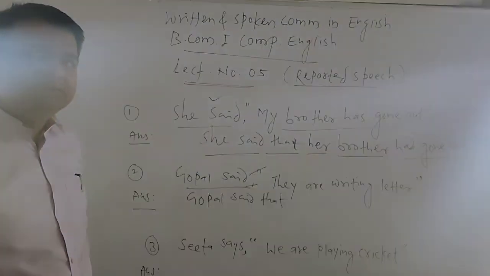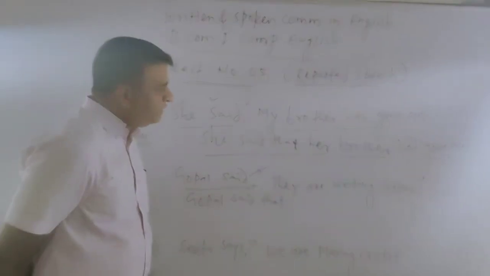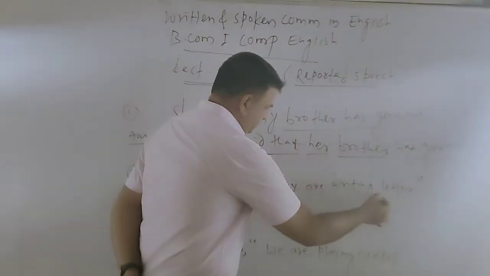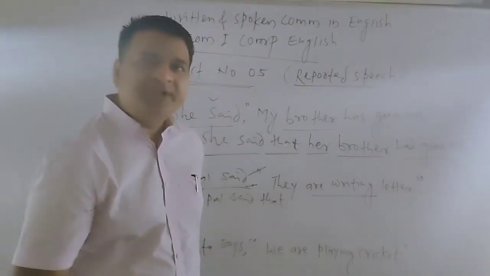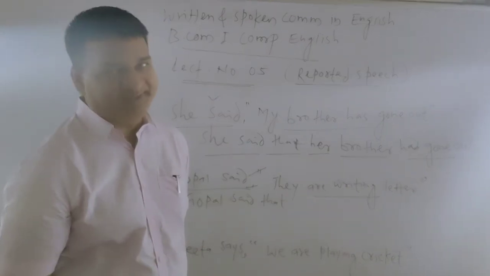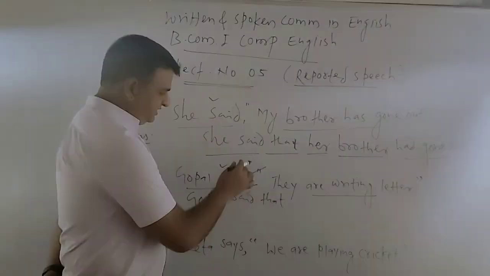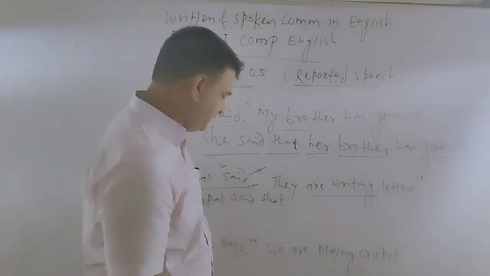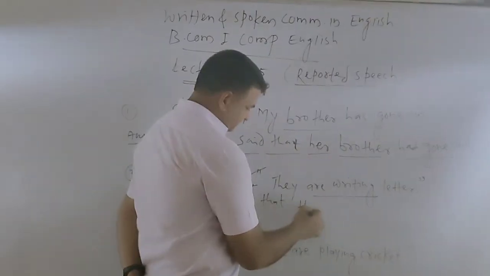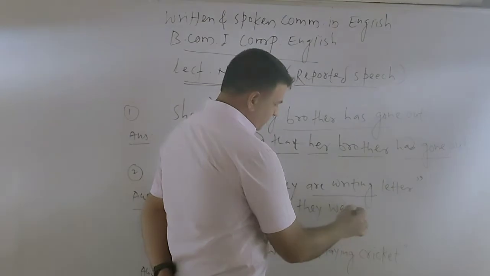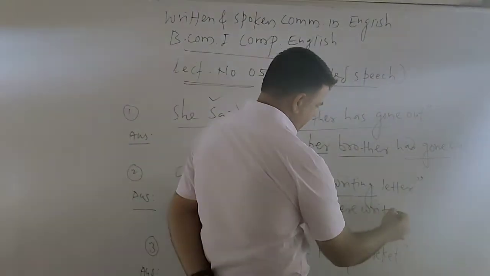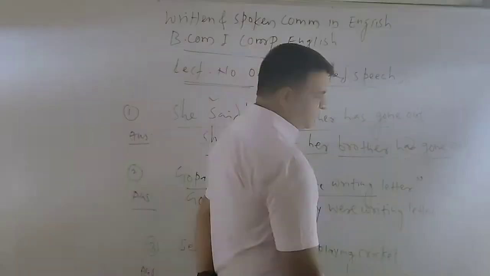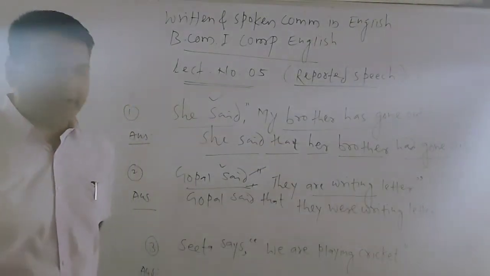Gopal said that they are writing letter. We have the present continuous, and we convert it into the past continuous because the reporting verb is in the past. "Are writing" we shift into "were writing". Gopal said that they were writing letter. This is one.